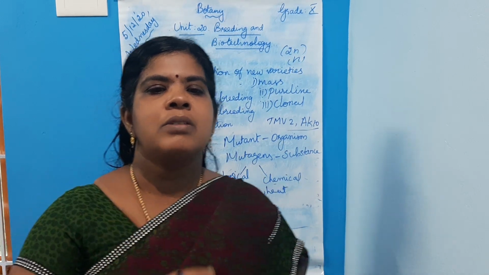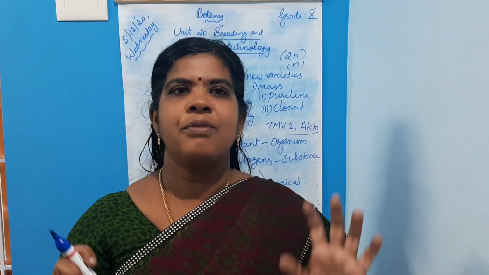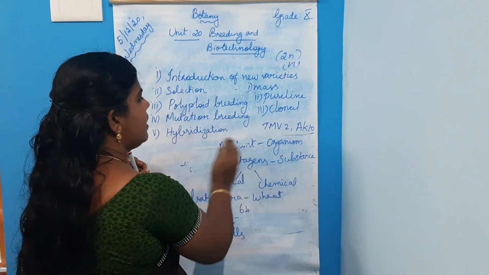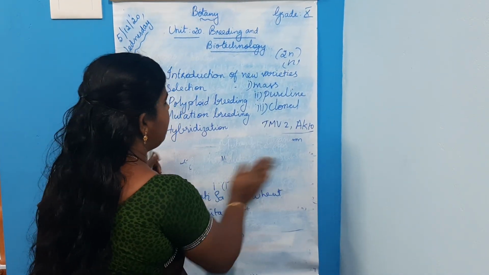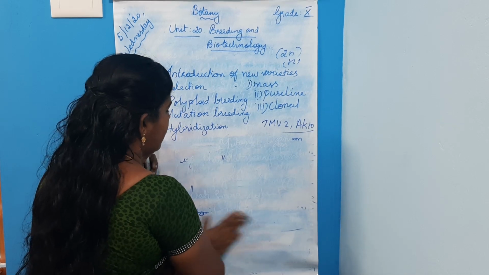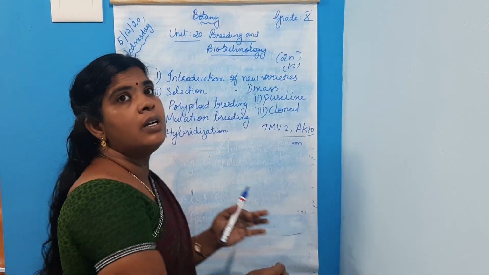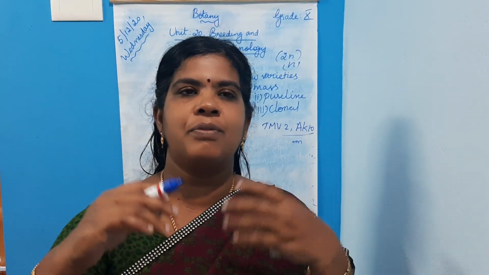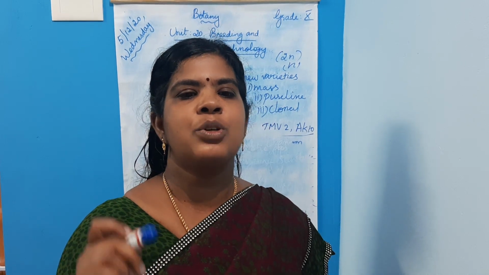So the process of formation of hybrids is called hybridization. In this process two or more plants are crossed for bringing the desired characters together in one progeny.